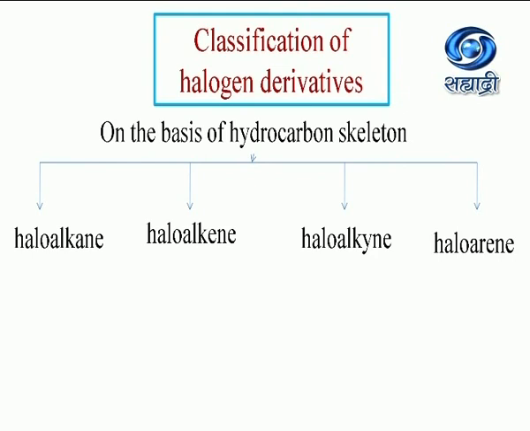Haloalkane, the name itself suggests that all are saturated, so the carbon skeleton is a saturated one. In alkene, a double bond is present. In alkyne, a triple bond is present, and in haloarene, the halogen atom is bonded to an aromatic ring.